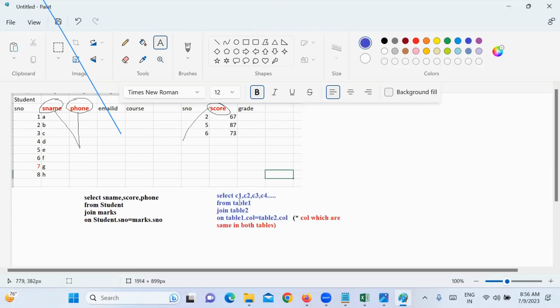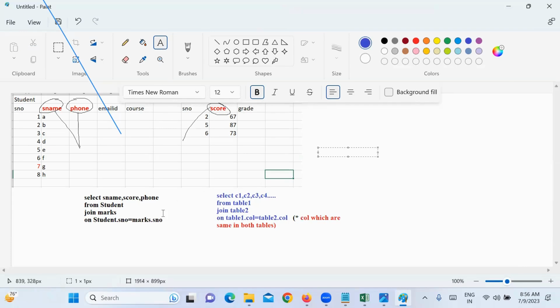Select column 1, column 2, column 3 from table 1 join table 2 on table 1 dot column. In the student table, student number, and in the marks table, student number. These two are the same, right? That we are joining with. So what output will this display? It will display only the common records in both the tables.